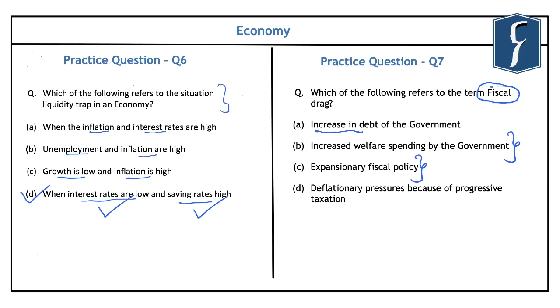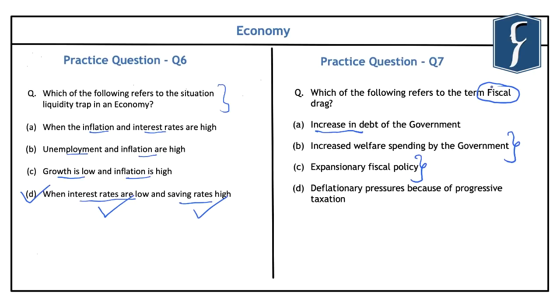Now, the effect of this happening in an economy is that it reduces the demand and also reduces the consumer spending. This is because now the consumers have to pay more tax to the government, which is a result of increasing inflation or increase in the income growth or increase in the GDP. So this leads to a deflationary drag on the economy, and this helps in curbing the problem of inflation. And such kind of progressive taxation is seen as an automatic stabilizer as it controls a rapidly growing economy from overheating or inflation.